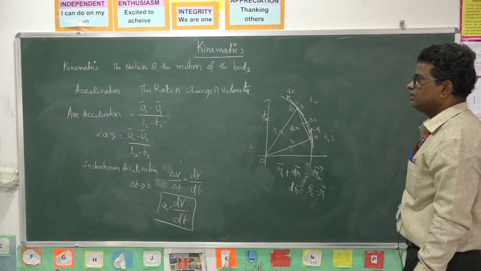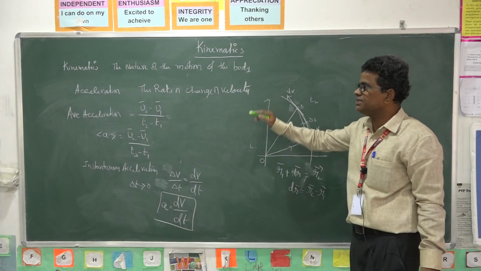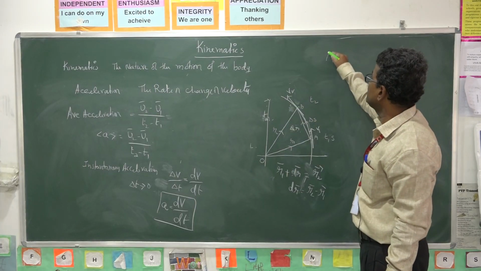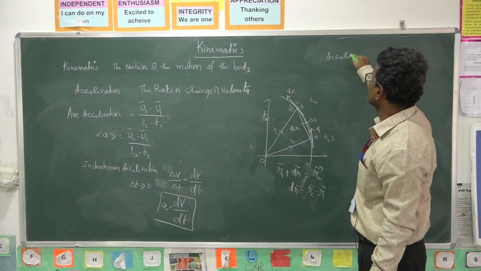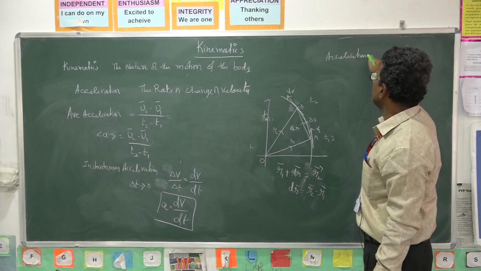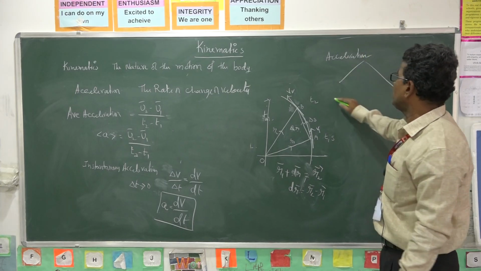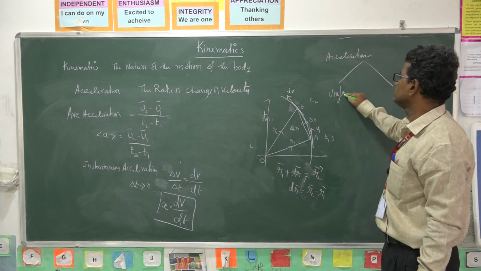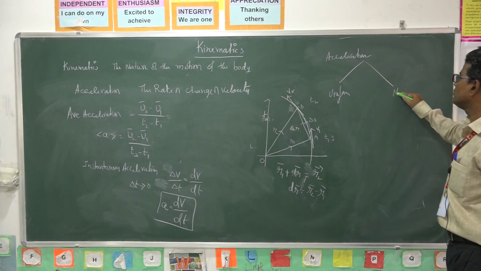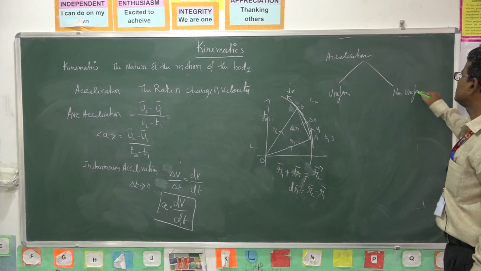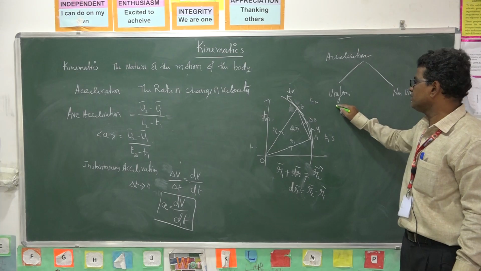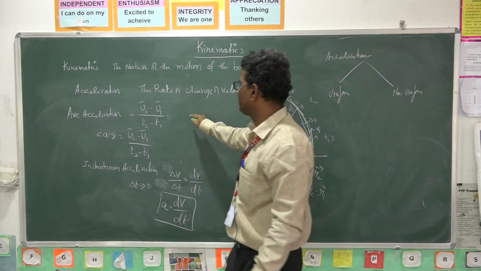This acceleration may be uniform or non-uniform. What is its unit?